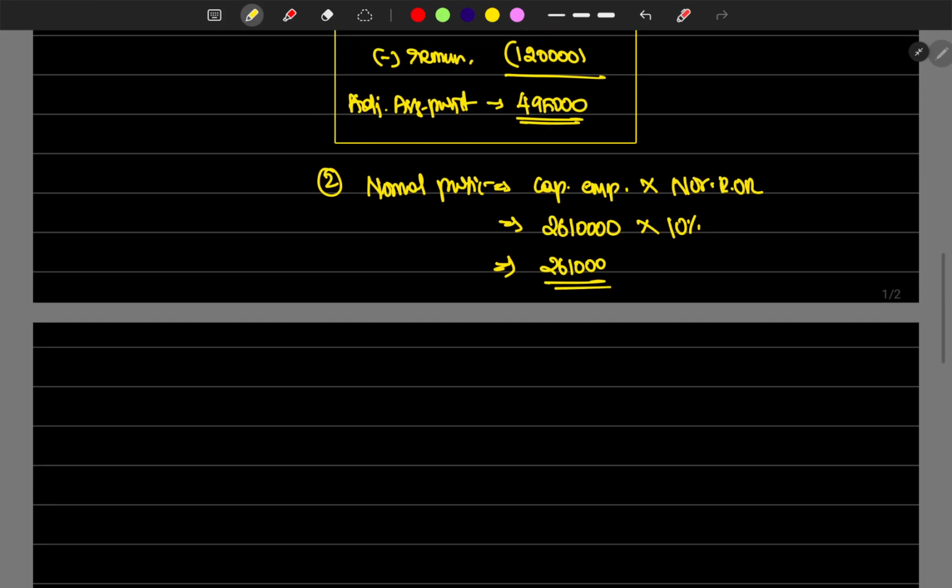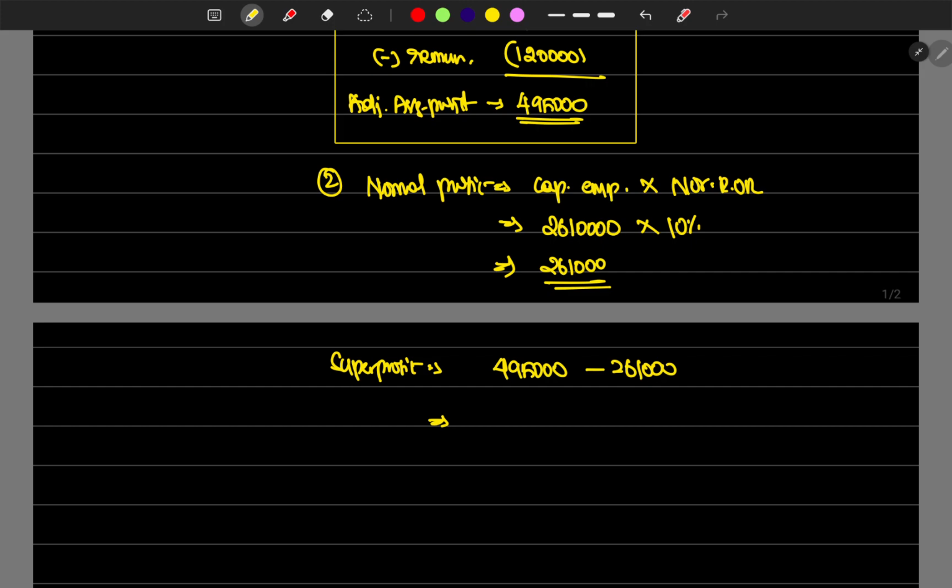Okay, so let's find out the super profit. Okay, 4,95,000 minus 2,61,000. What the company has performed beyond the market situation is called the super profit, right? As per market, there is a 10% return, but the company has earned 4,95,000, which is beyond that.